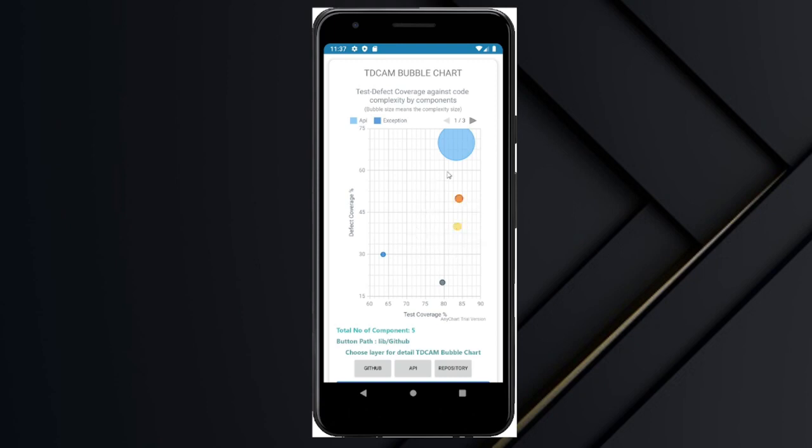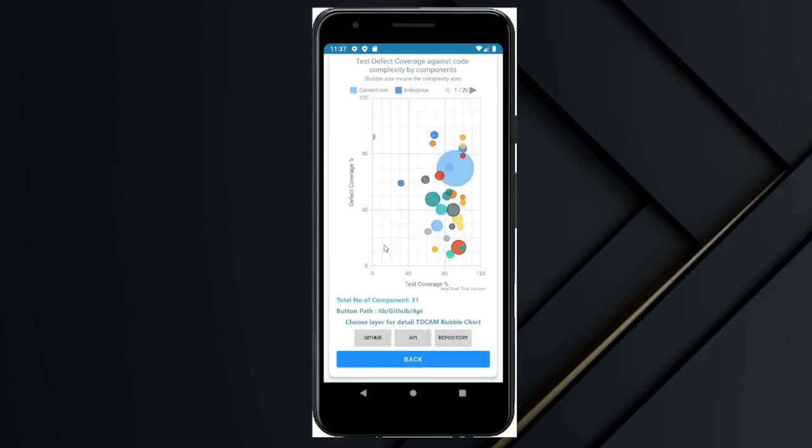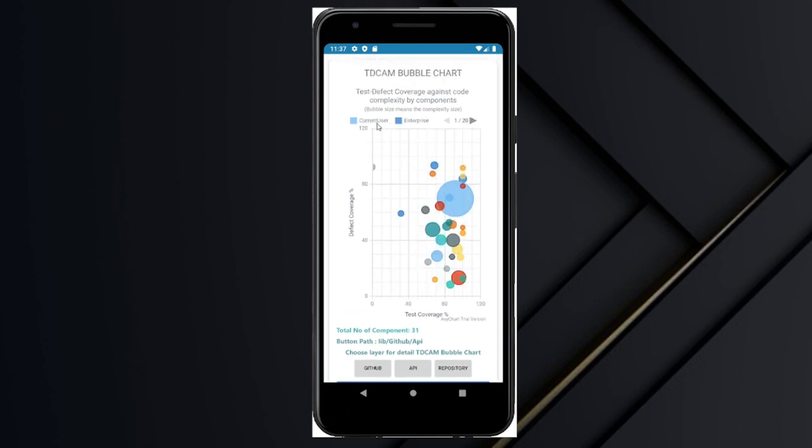So I decided to break it down into smaller portions for this API. Clicking into API, it will display all the components inside this API folder. Also, you can click here to remove some components, so that it is easier to click inside the buttons. For example, for this component, I can click here so that I can display this user.php information.